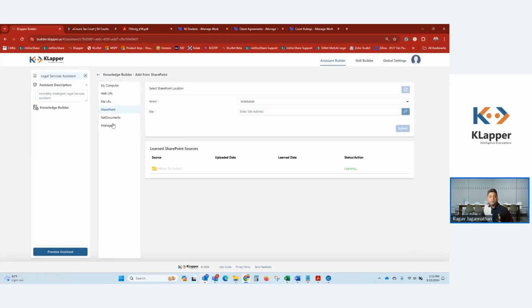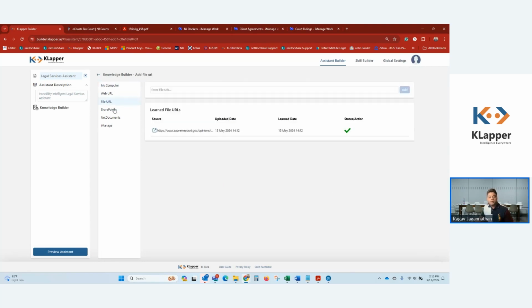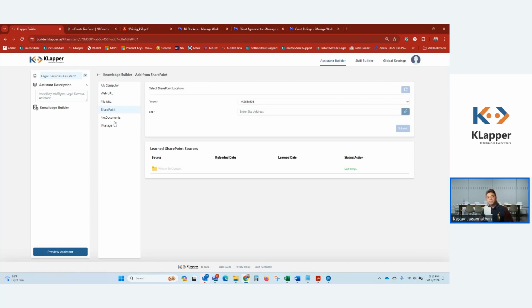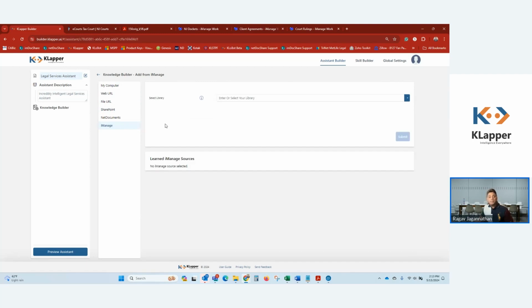While it's learning that, let me check up on these ones. We're going to remove that document because I have that open on my side, so it's not learning that. Let's check up on the SharePoint side, still learning it. Let's just look at iManage. When you click on iManage, you would automatically notice a single sign-on happens, and you as an assistant builder get access to the content that you're allowed to train this particular assistant on.